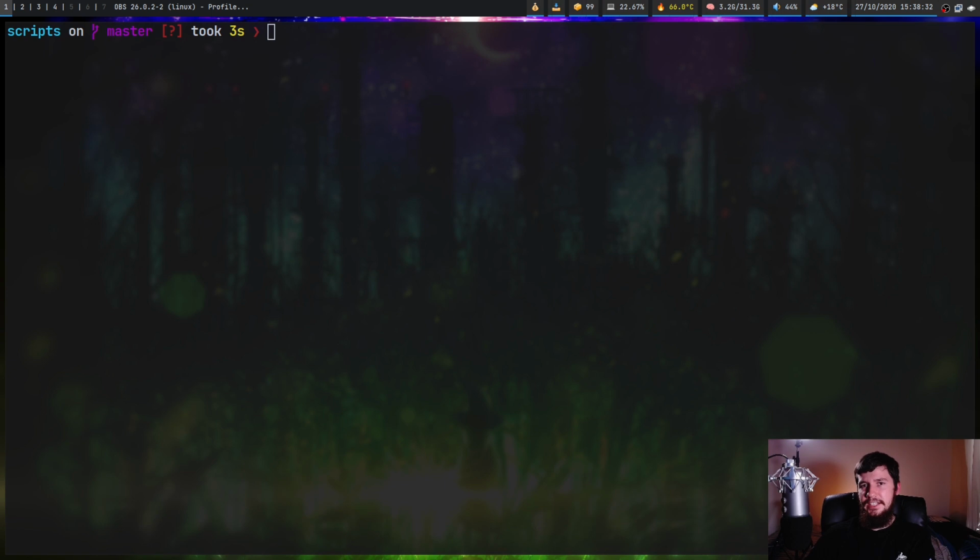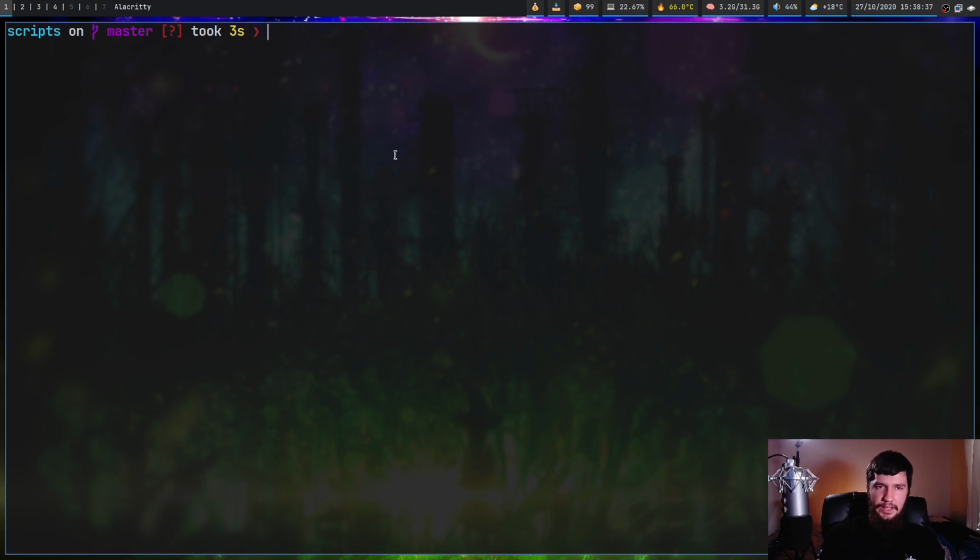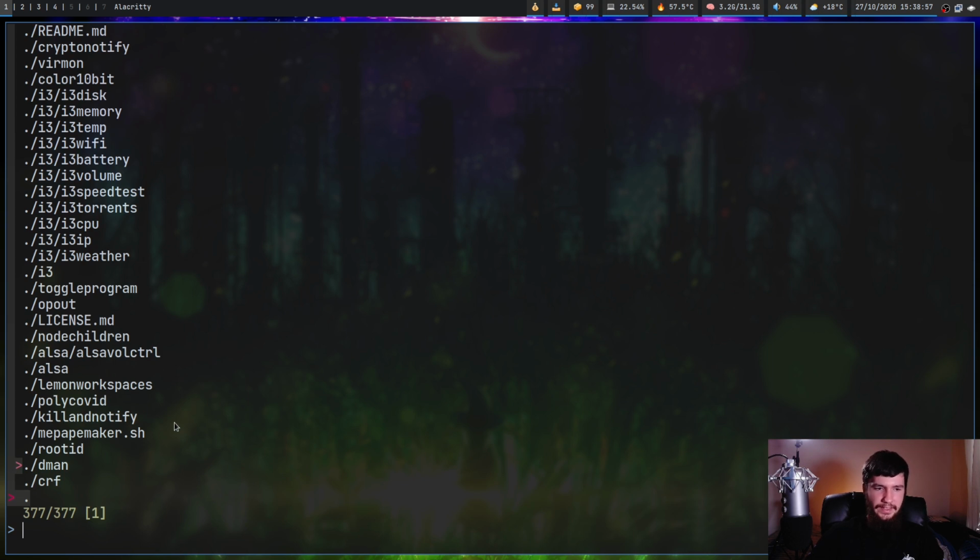And you can also pre-select based on item name. So the way that we do that is sk -m --pre-select-items. And then inside of apostrophes, what we're going to write is the actual name of the item. You can't just do fuzzy searching for this. It has to actually be the name that is shown inside of Skim. So in this case, let's do, say, ./dman. And as we can see, that one is matched.